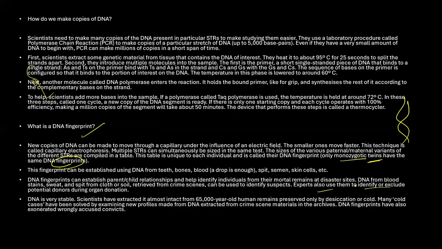So experts can also use them to identify a potential donor for donor organization as well. DNA is very suitable. Scientists have extracted DNA from around 65-year-old human remains preserved only by dissection and cold. Many cold cases have been solved by examining new profiles made from DNA extracted from crime scene material archived in the archive. DNA fingerprinting is also helping those people who are wrongly accused of crimes.